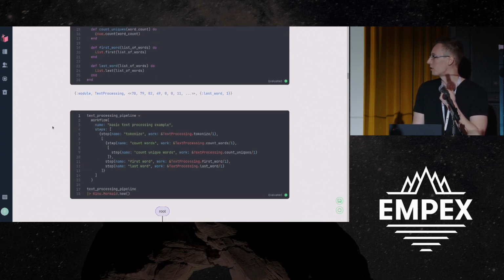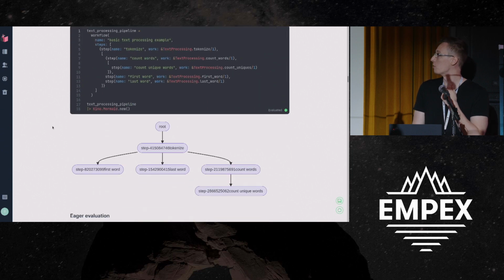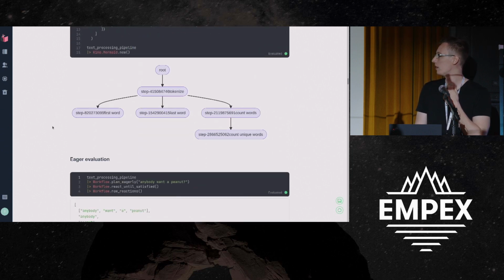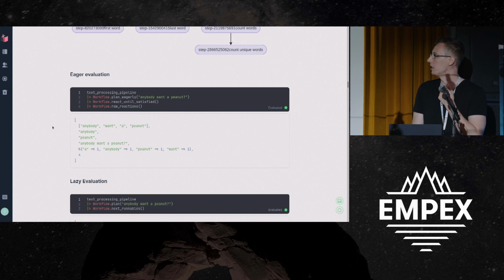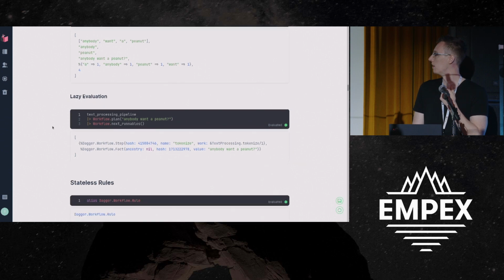Here's our text processing pipeline. We're just modeling a tree here. It supports both eager and lazy evaluation. So, the basics of lazy, in this case, is we're not returning a stream yet. We're just returning work that can be executed.